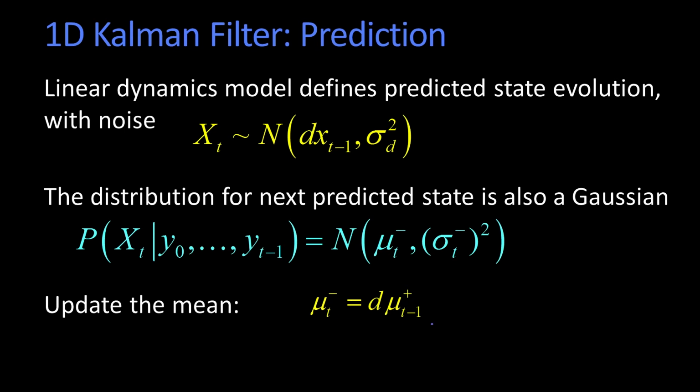This equation says that if I have my belief about the mean at time t minus 1 after I've done all my work at t minus 1, and if I believe that my dynamics are multiplying the state at every time step by d, my belief before I take a measurement about what the new mean is just going to be d times that. That's what this equation at the bottom says. Mu minus at time t, the predicted mean, is just d times the mean from what I had before, because d is my multiplier. So you remember that when I multiply something by a constant and it's Gaussian, the mean just multiplies.